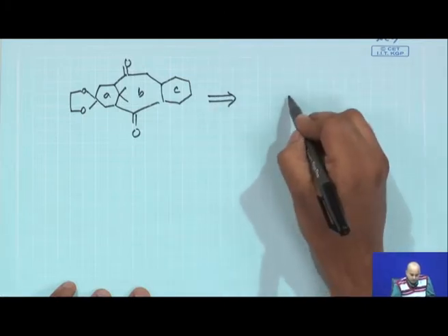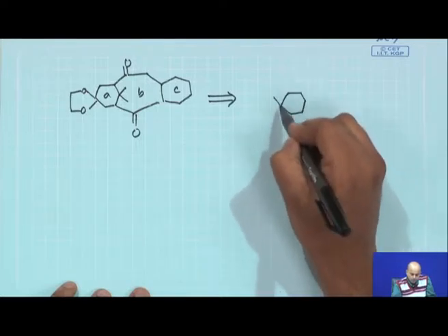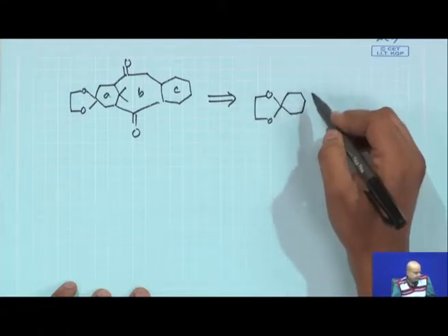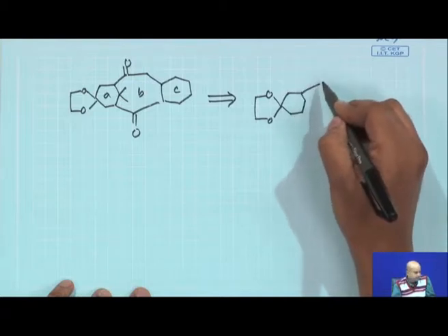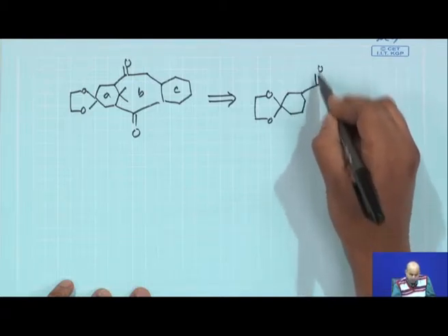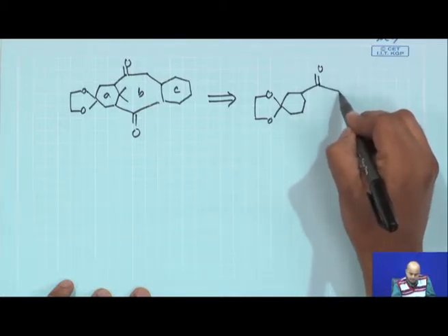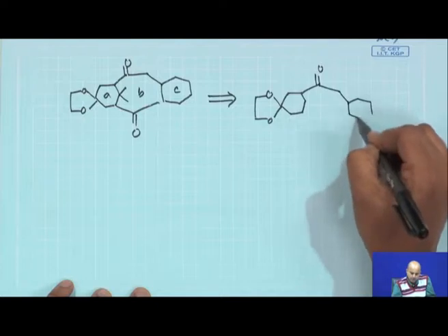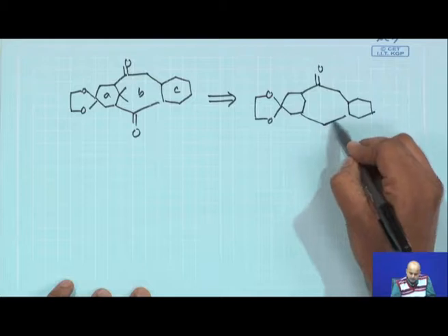So, now the retro, which I will be drawing, I say the central 8-member ring, I will try to formulate in this way. You have a CH2, you have another CH2, then basically you have this 6-member ring, and then, okay.